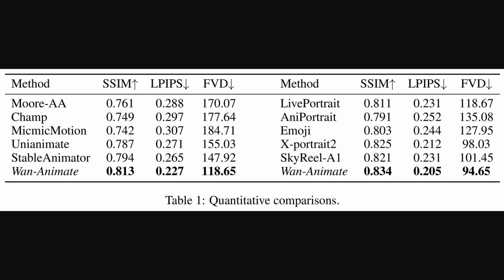Alright, the previous figure tied the pipeline together. Table 1 reports quantitative comparisons across methods. The left block covers general animation, where Wan-Animate leads with SSIM 0.813, LPIPS 0.227, and FVD 118.65. The right block focuses on portrait videos with SSIM 0.834, LPIPS 0.205, and FVD 94.65, which signals better identity and smoother motion because FVD measures temporal realism. Higher SSIM is better, while the other two should be lower.